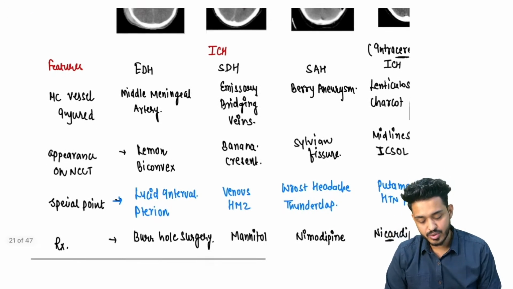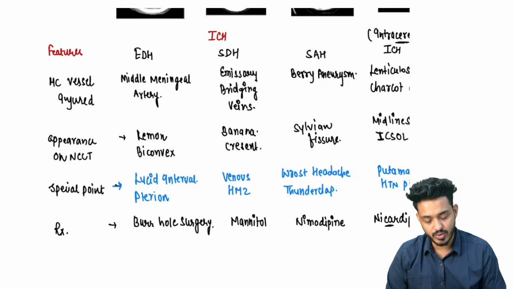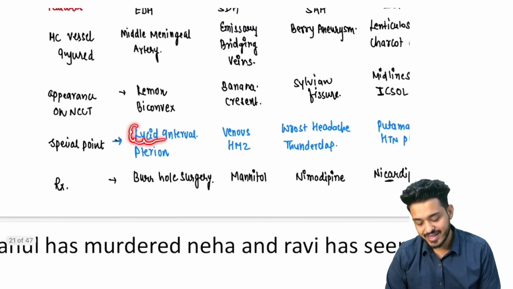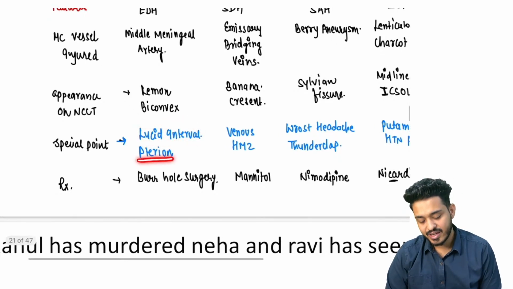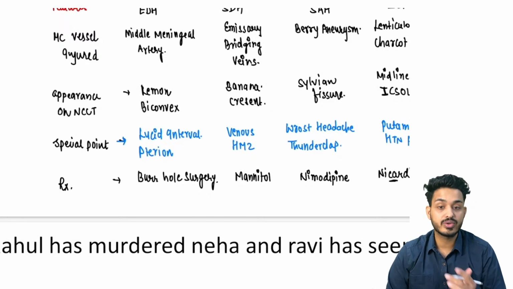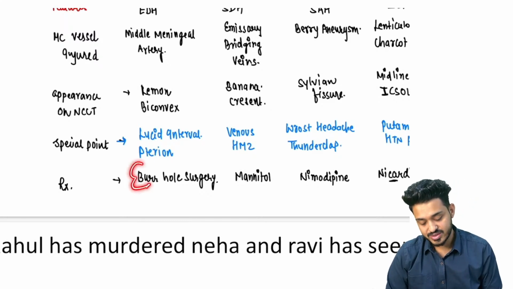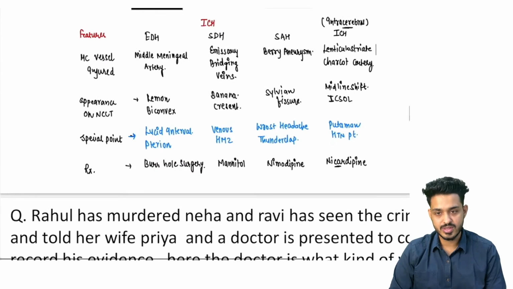Next thing what you need to know, it is going to be biconvex, right? And here you will be having the characteristic thing that is going to be lucid interval. And what is the site from where you are going to get entry? That is going to be pterion, right? And what is the surgery that you are going to do for the treatment? That is going to be your burr hole surgery, right?